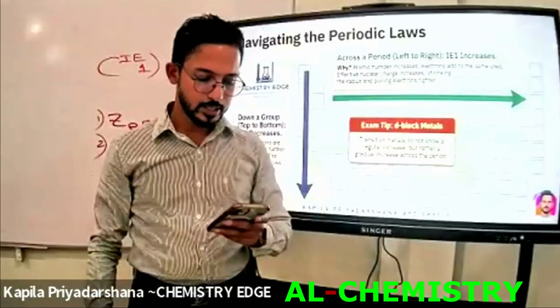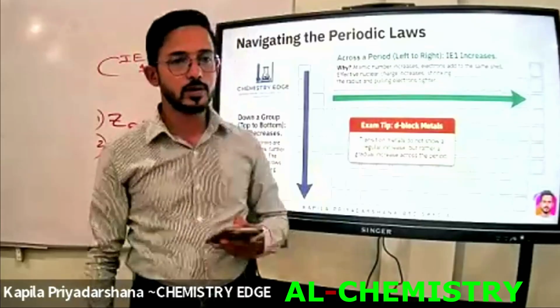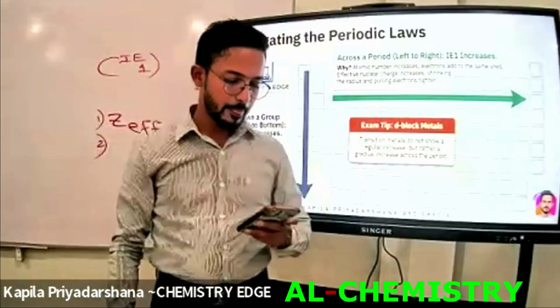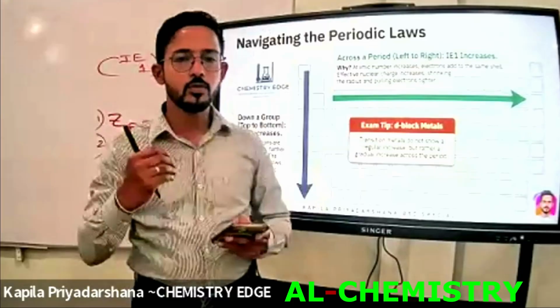The ionization energy increases, right? These are the points that you have to remember, as I mentioned previously. Okay, write down the next point, point by point.